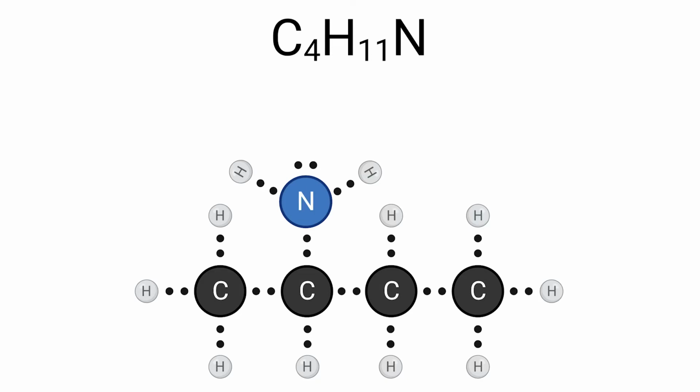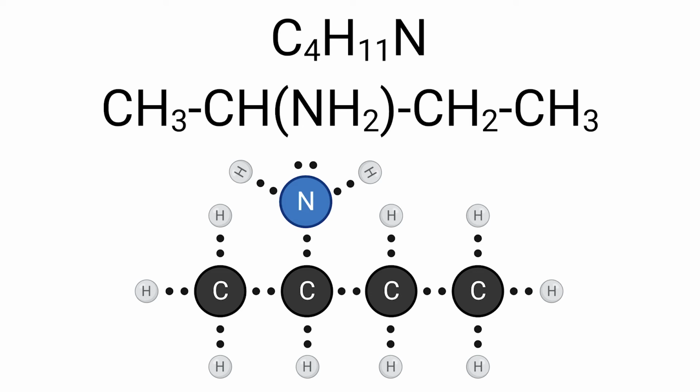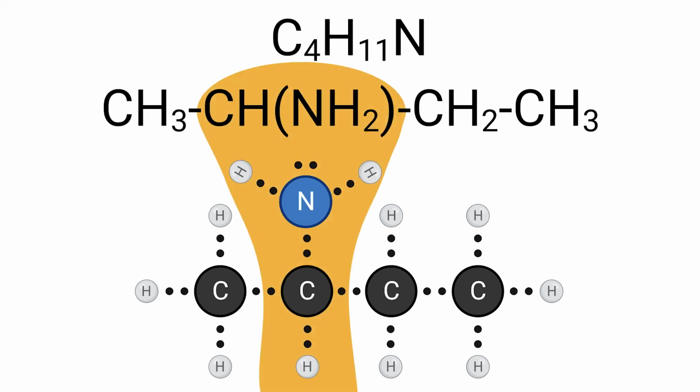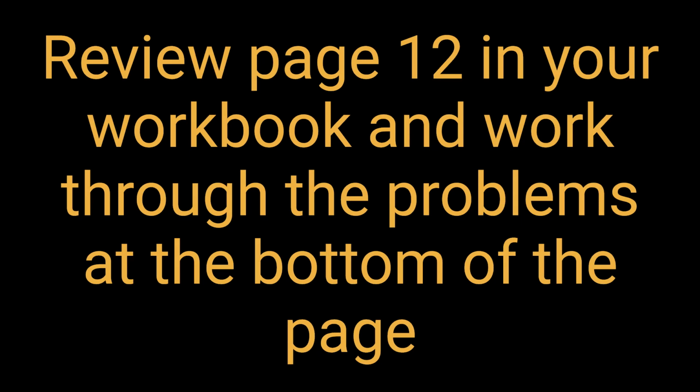What about a molecule that looks like this? The condensed formula is C4H11N. However, this nitrogen group is attached to the second carbon. We can use parentheses to write this as this. Review page 12 in your workbook and try the problems at the bottom of the page.